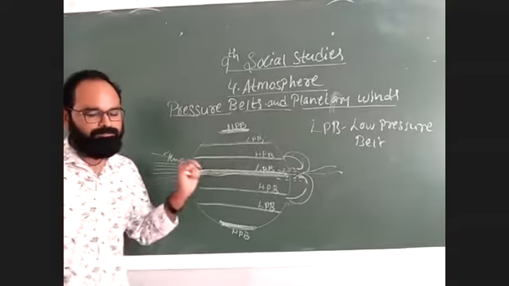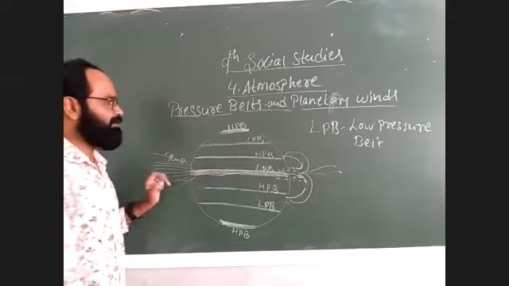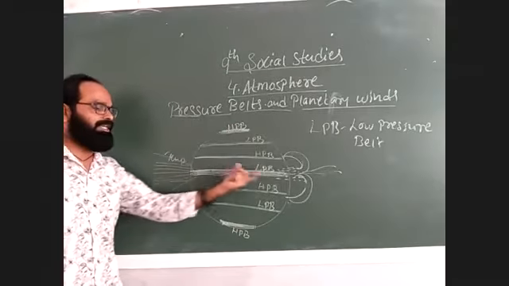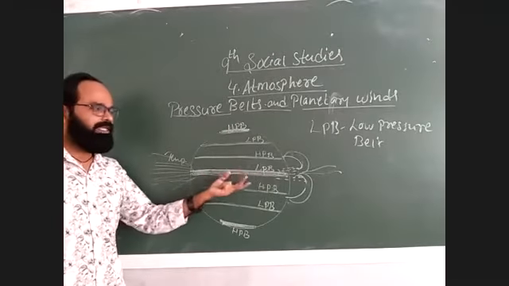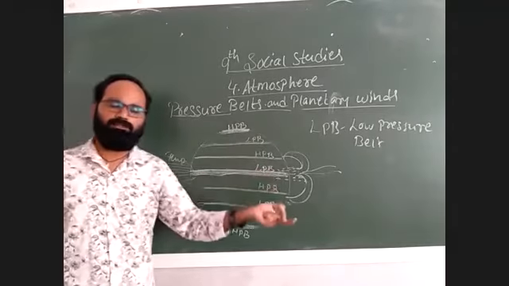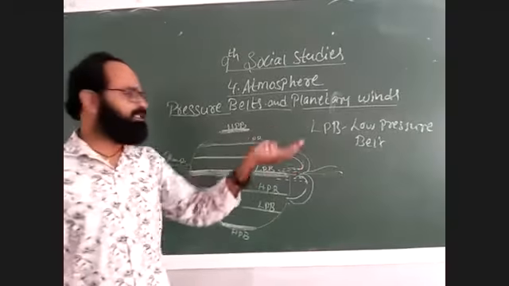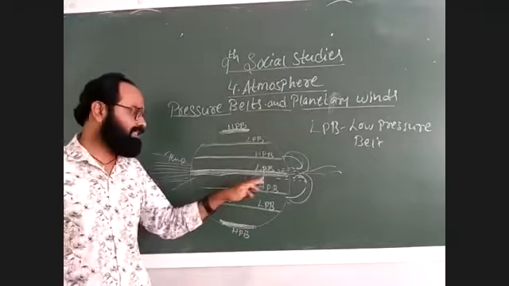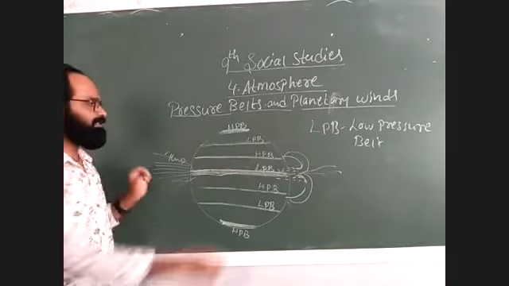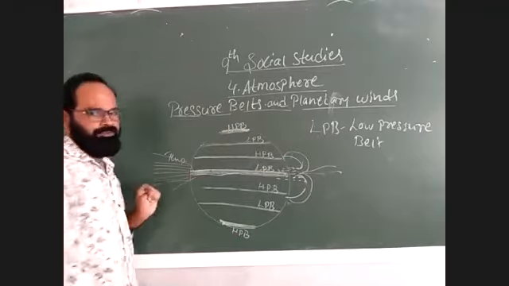Now coming to the next one. Wherever there is more sunlight, there is more energy to the molecules, more energy leads to more rising up, and that moves into different directions, which makes that place a low pressure belt. Next, coming to the poles, these are the poles.